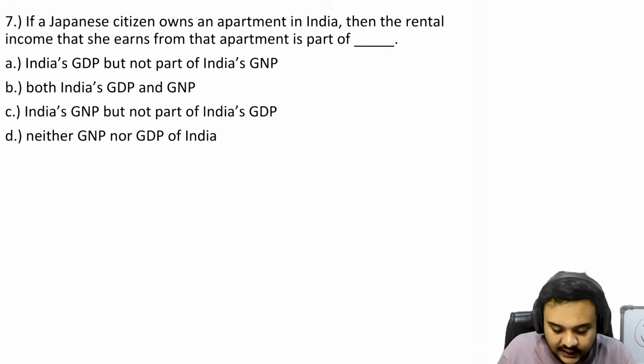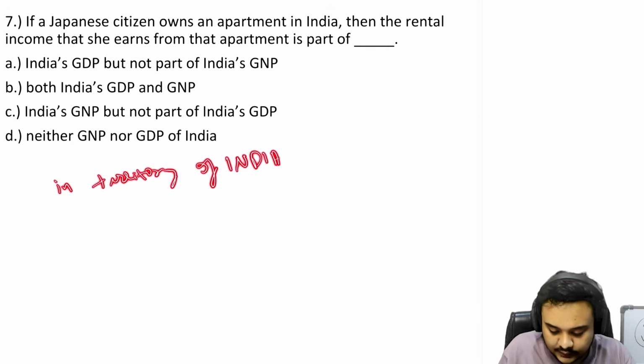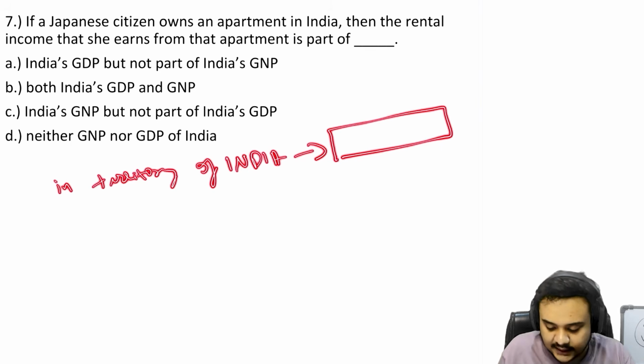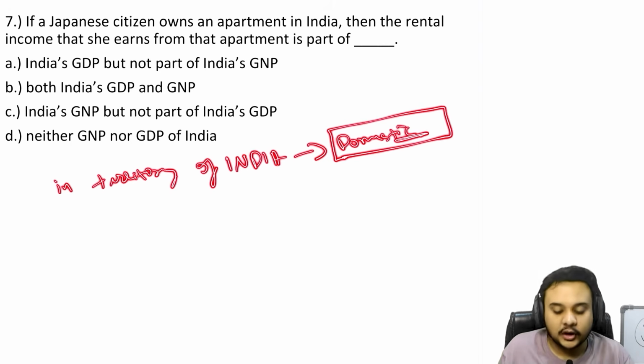So when she is in India, we know that she is in the territory of India. This means that her income will be a part of the domestic income of India, right? Because what is GDP?